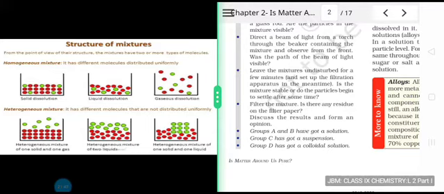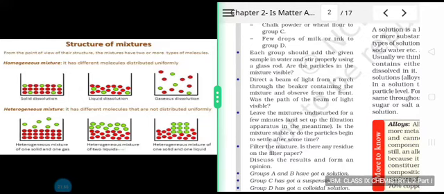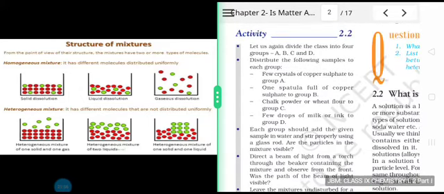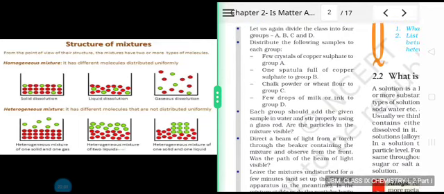Group A and B have got a solution. Group C has got a suspension. Group D has got a colloidal solution. Now, you need to go through this activity once again so that we can understand why these conclusions were obtained. So let me begin from the first line again.